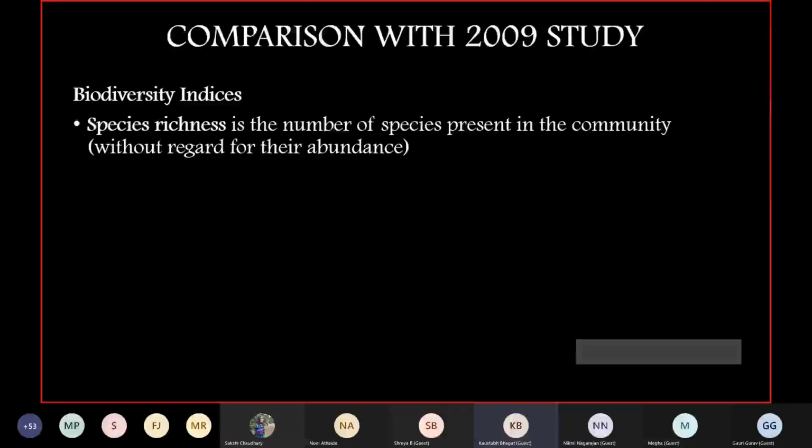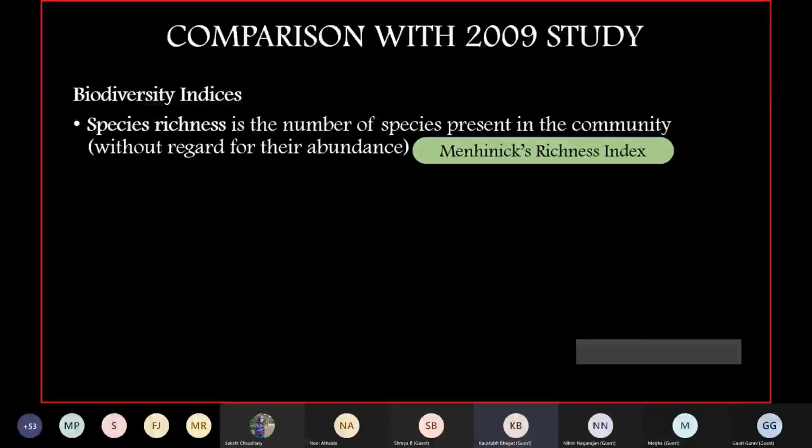So we used the Margalef richness index. This index just uses the number of species, compared with the total number of individuals found. The higher the value, the better it is said to be. Okay, can we have the next?